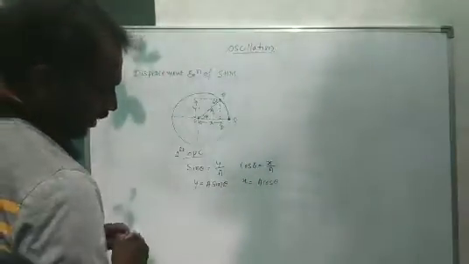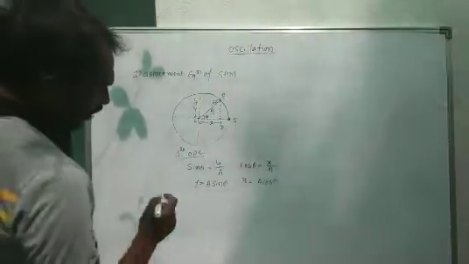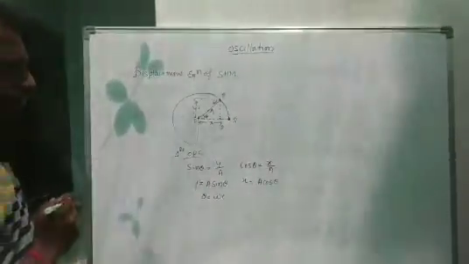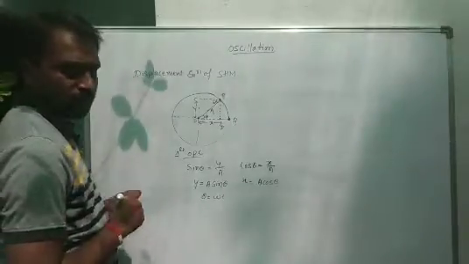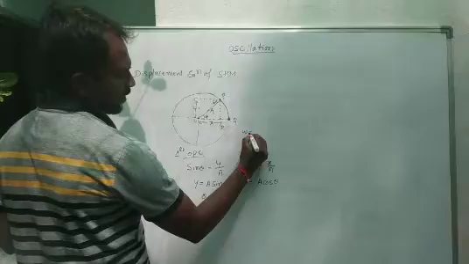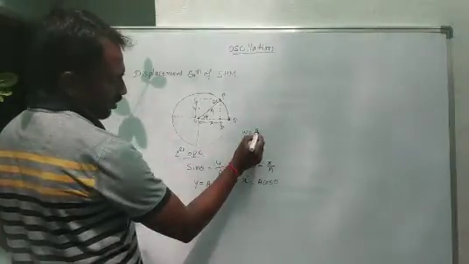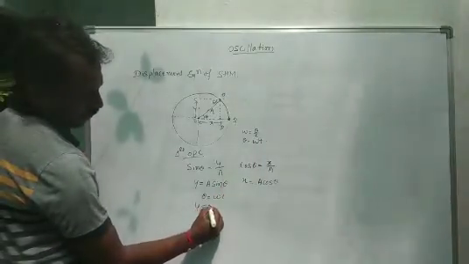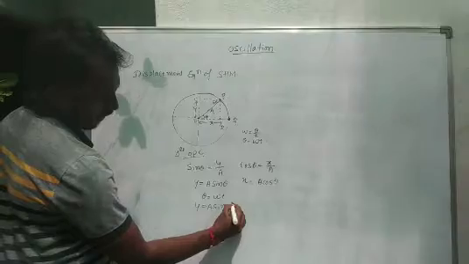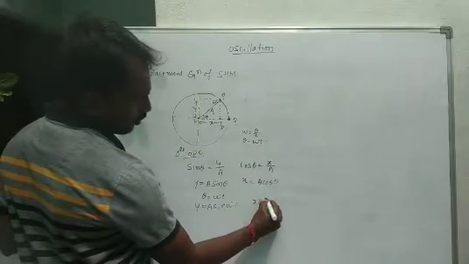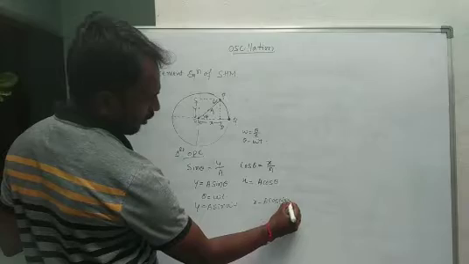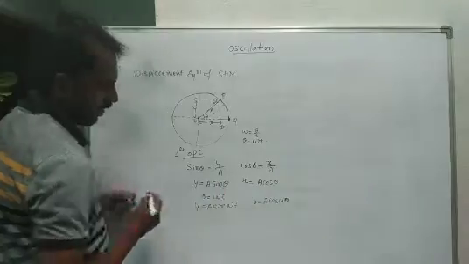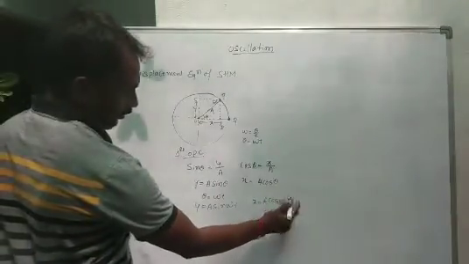Here we consider theta as omega into t. Why? Because you already know that angular velocity omega is equal to theta divided by t. So the theta value is omega into t. That's why y is equal to a sine omega t, or x is equal to a cos omega t, where omega is the angular frequency.